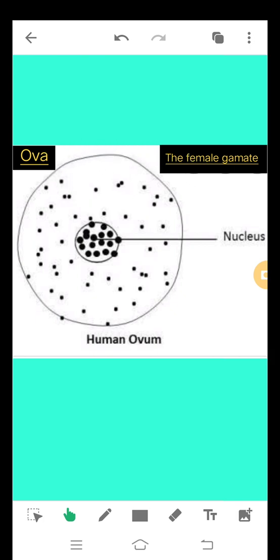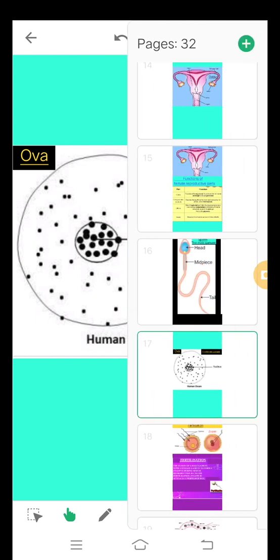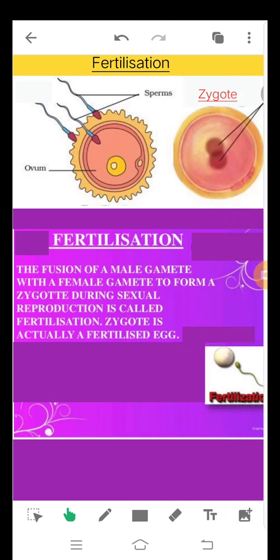Now today we will see how these two gametes will fuse together and result in a new individual. As we all know, in sexual reproduction, two parents are involved, male and female, and both of these will produce the gametes which will fuse together. So here, these two gametes, the sperm and the ova, fuse together. Here, these are the sperms and this is the ova.